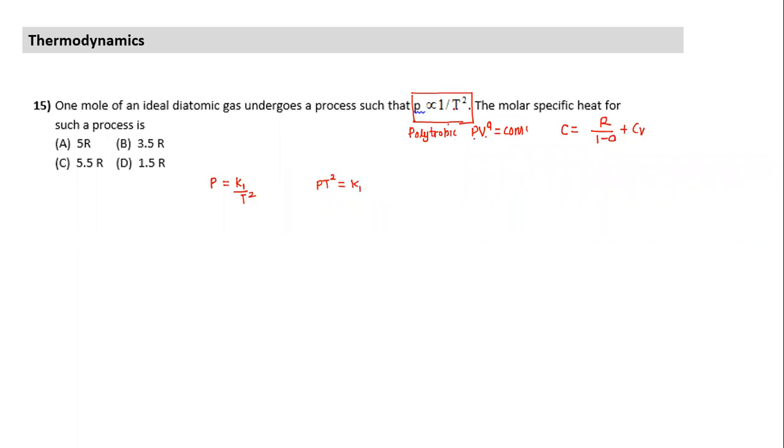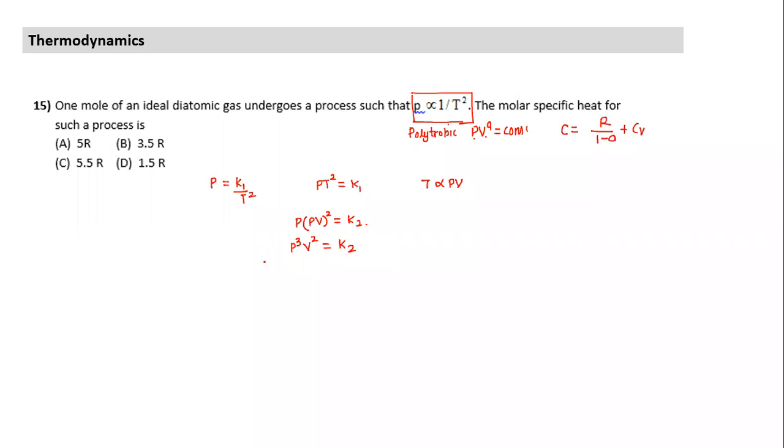I want the relationship in terms of V. So in place of T, T is proportional to what? T is proportional to PV. So whenever such a thing is given, you just simply substitute. It becomes a new constant, which is P cube V square is equal to some constant K2.